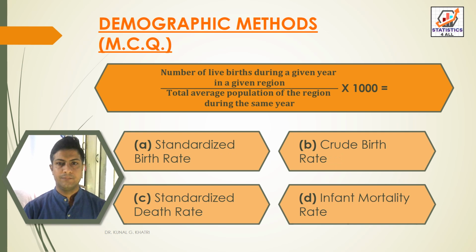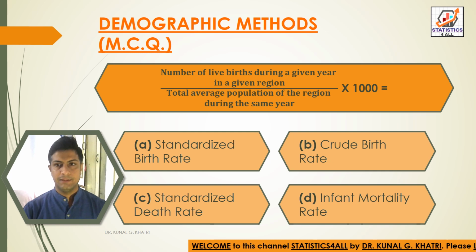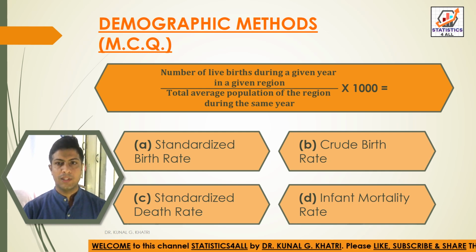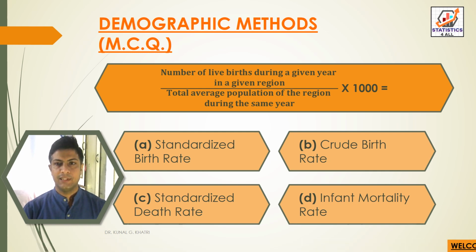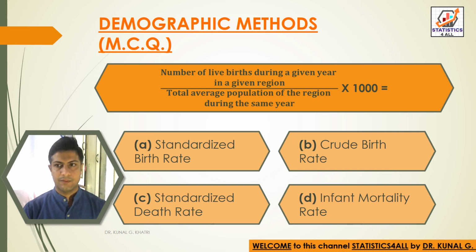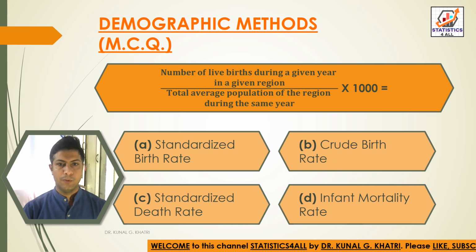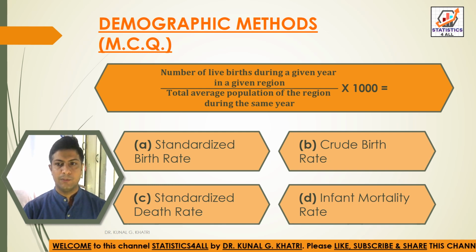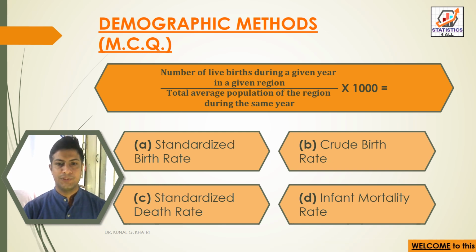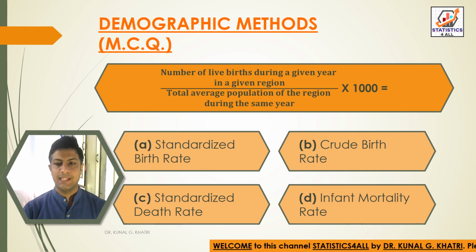Next question, number of live births during a given year in a given region, whole divided by total average population of the region during the same year, into 1000, that is equal to option A, standardized birth rate. Option B, crude birth rate. Option C, standardized death rate. And option D, infant mortality rate.